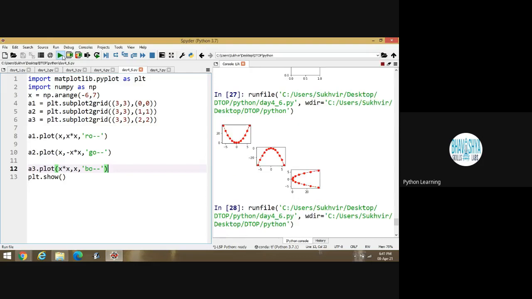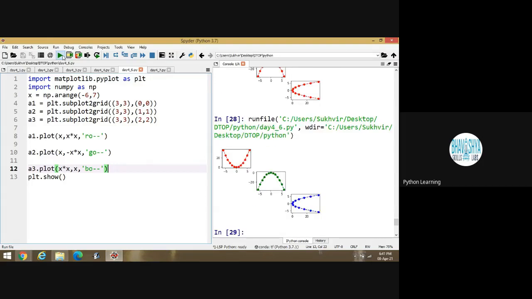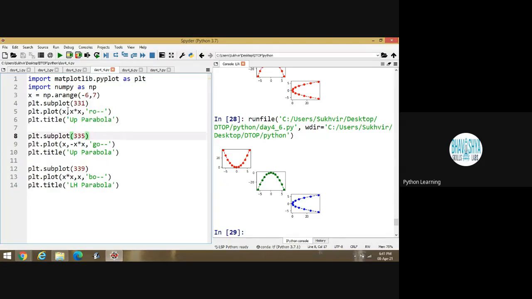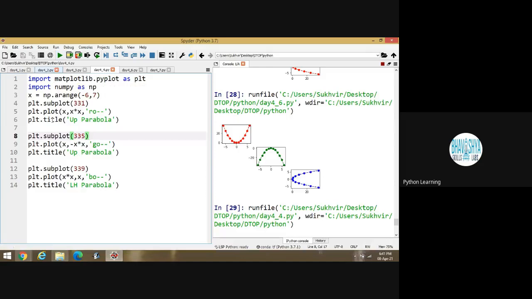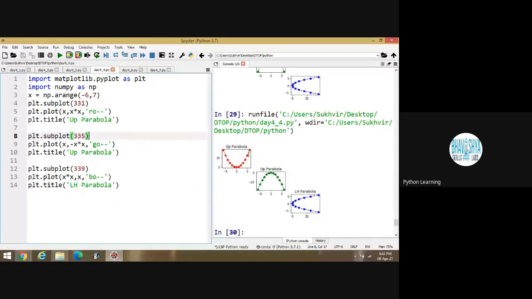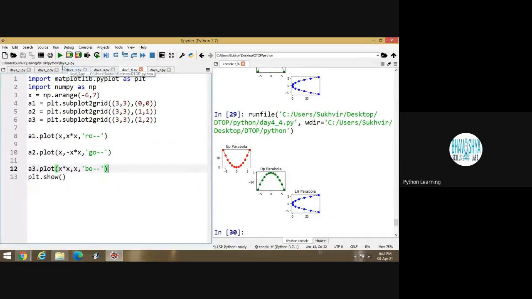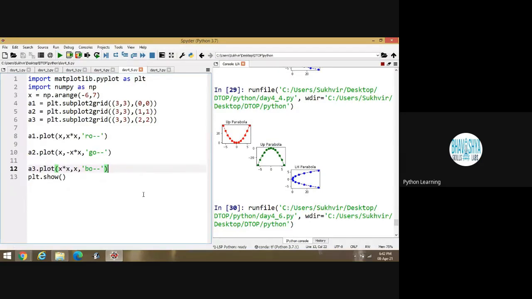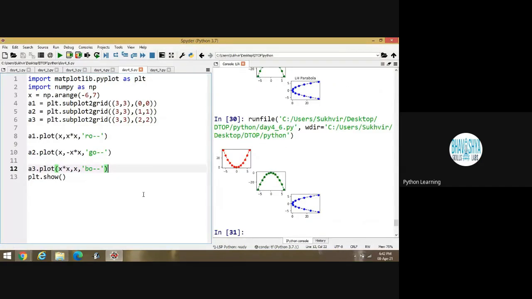Is the content clear? This one is using subplot2grid, and the previous one is using subplot only. You can apply any method. This one is also okay, and this is also one method, nothing else.